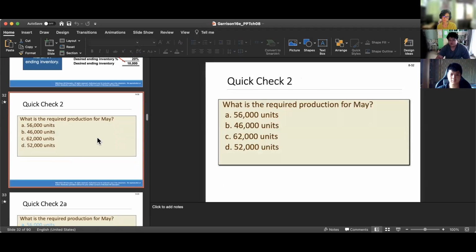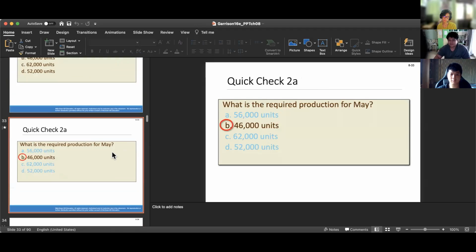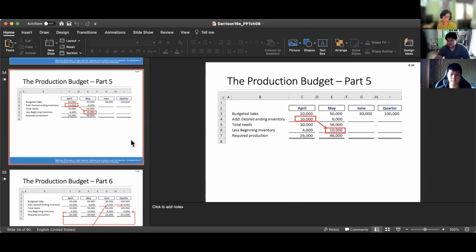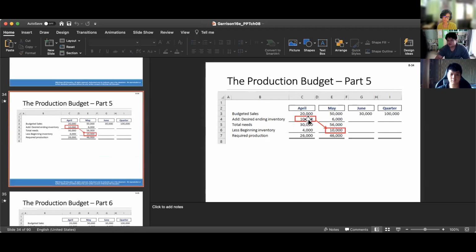Now, quick check 2. What is the required production for May? The answer is 46,000. Where do you get this? The way is the same as with April. Add the desired ending inventory, which is 30,000 times 20%, so you get 6,000, and you calculate it.